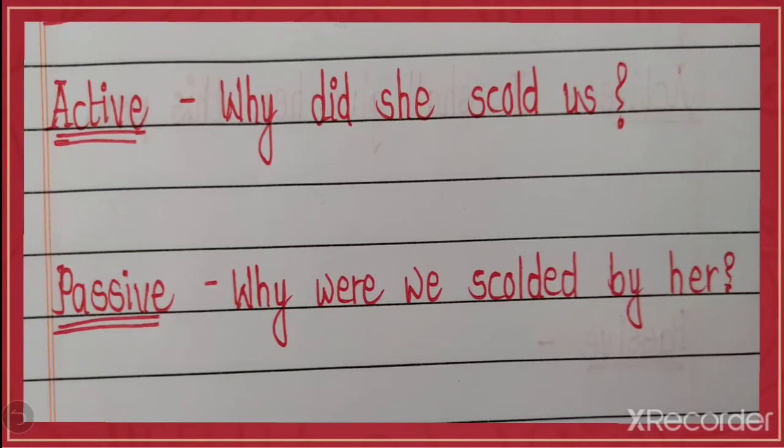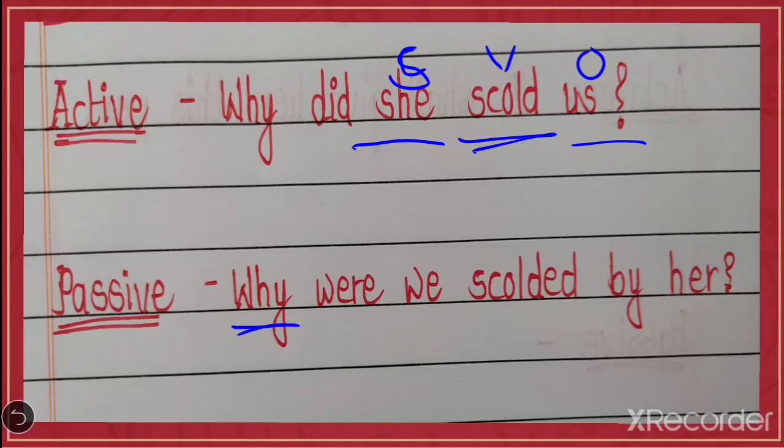Why did she scold us? Here look, she is a subject. Why did is showing that the sentence is in simple past tense. Scold us. Us is an object. Did scold shows that your sentence is in simple past tense, and she is your subject here. Now here your sentence will start with why only.